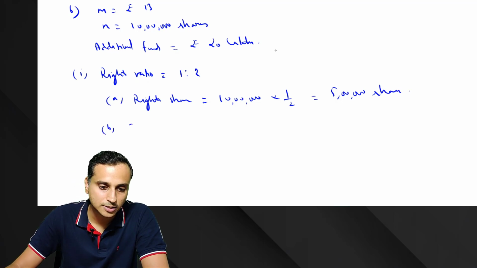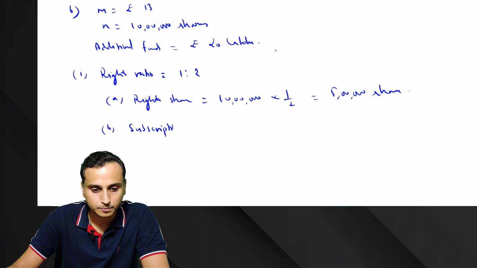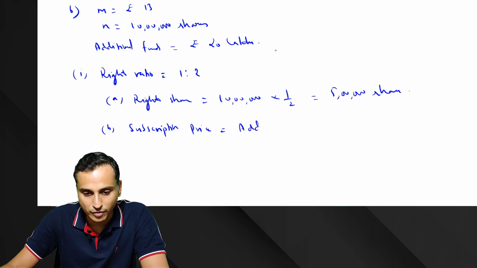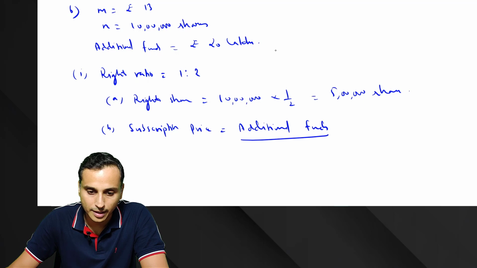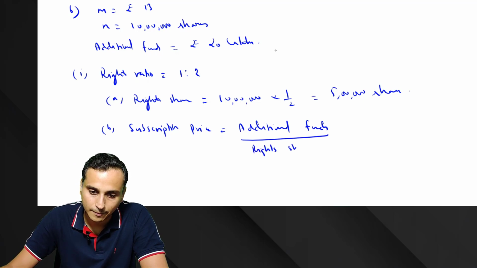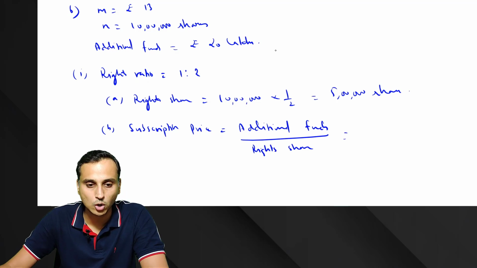Next, what will we calculate? Subscription price. Subscription price is additional funds divided by number of right shares or additional shares. Additional funds, how much do we want? 20 lakhs.